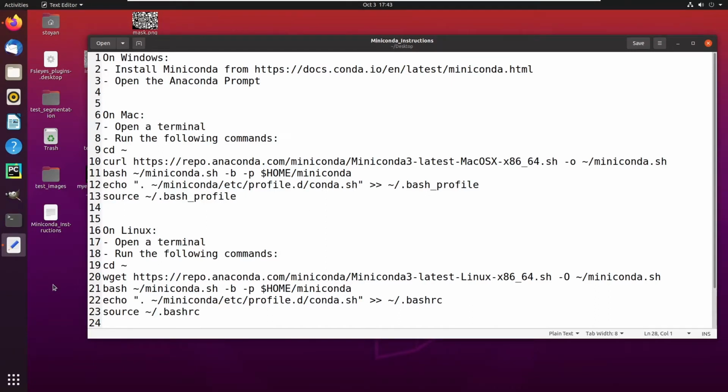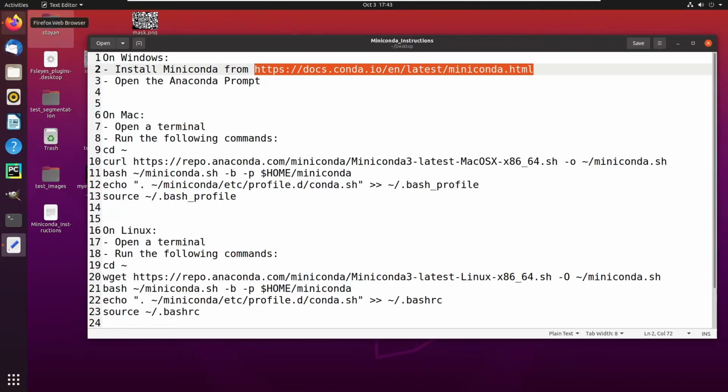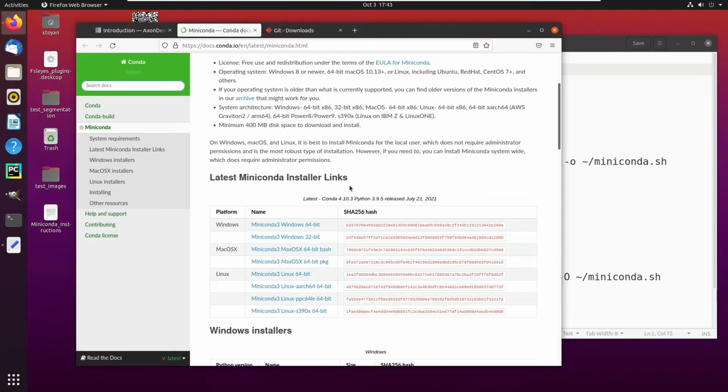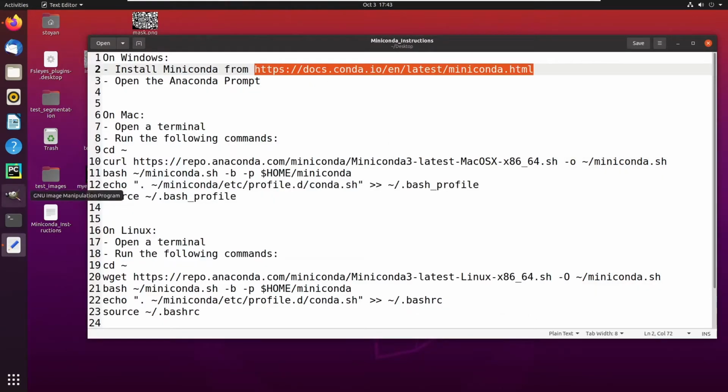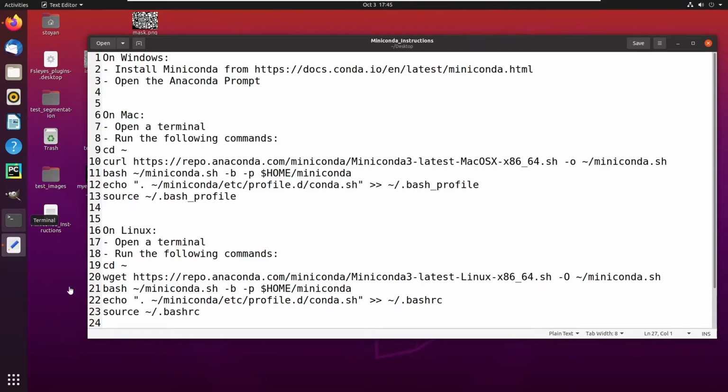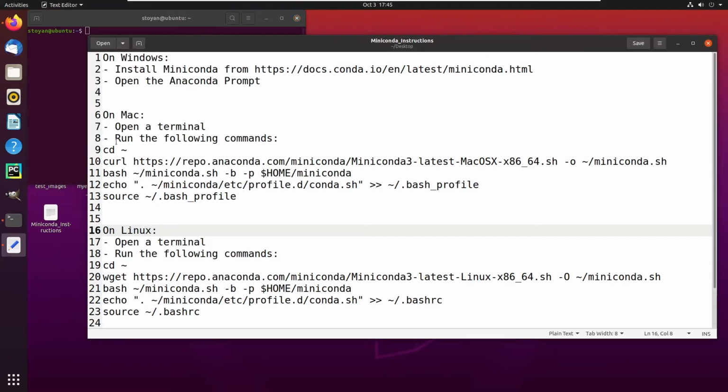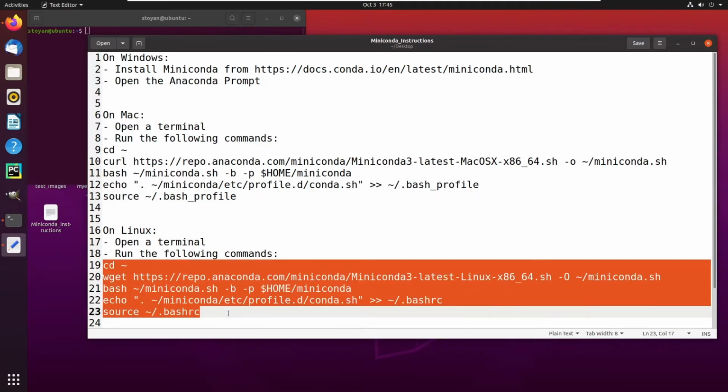If you're on Windows, you can install Anaconda by going to the website that's linked over there. It should lead you to this page, and just select the installer that's appropriate for your architecture. If you're on Mac or Linux, you can install Anaconda by opening a terminal and running the following commands if you're on Mac, or the following commands if you're on Linux.